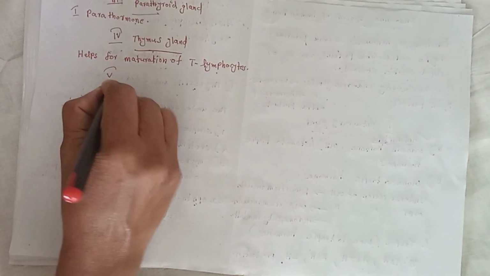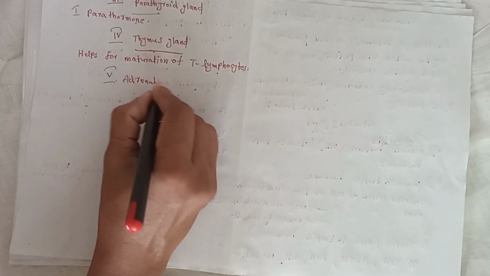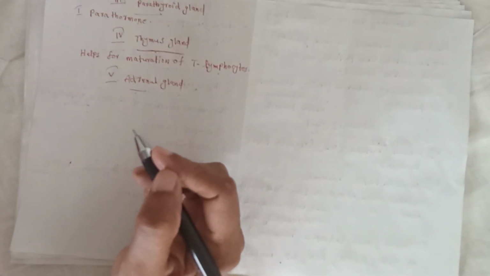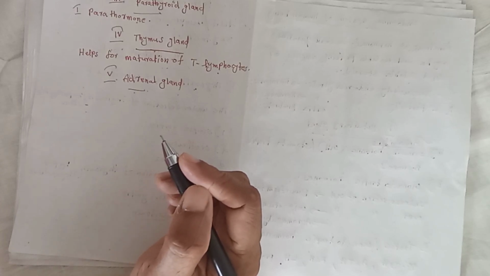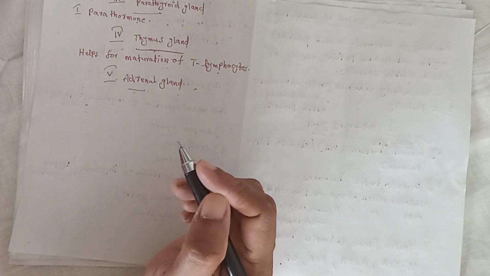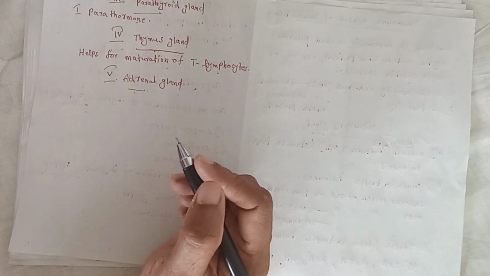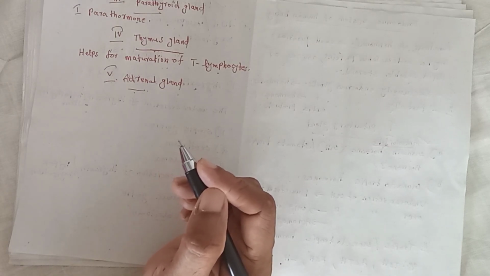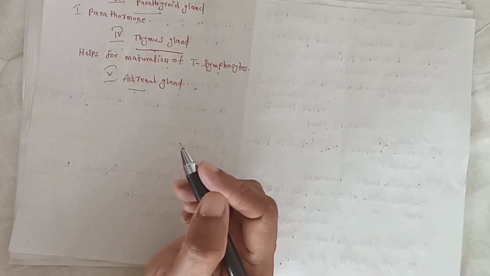Next gland, adrenal gland. Adrenal glands are a pair of glands on top of each kidney.